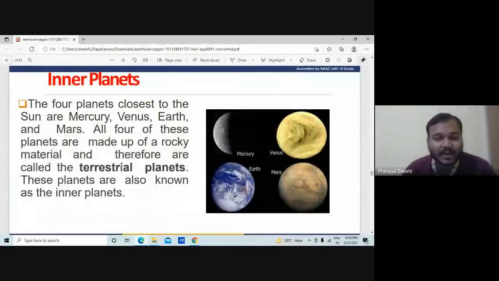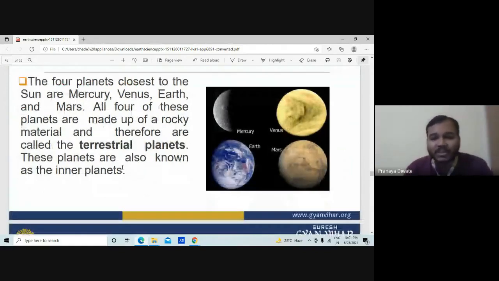One is the inner planets. The four planets closest to the sun are Mercury, Venus, Earth, and Mars. All four of these planets are made up of rocky material, and therefore they are called terrestrial planets. These planets are also known as the inner planets.